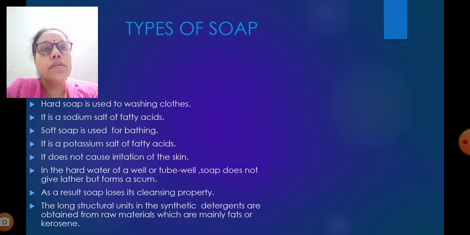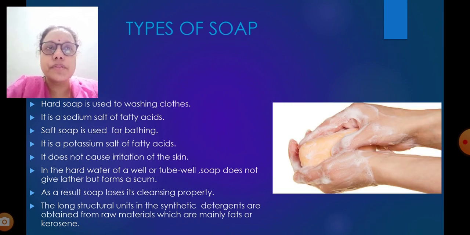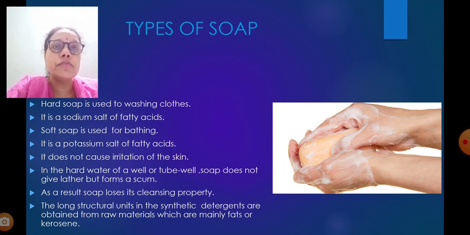Types of soap. What are the types of soap? In the market, a variety of soaps are there: soaps in liquid form, the soap bars which we normally use, washing soap, then dishwashing soap. Like that you can find different varieties of soap.